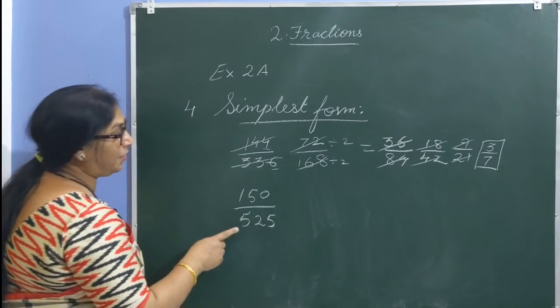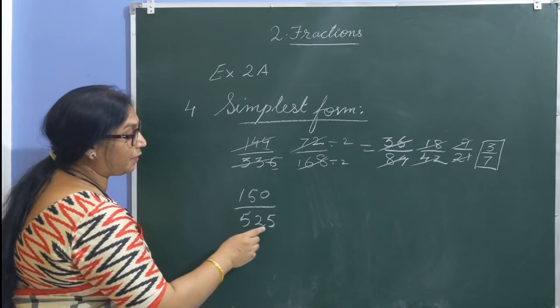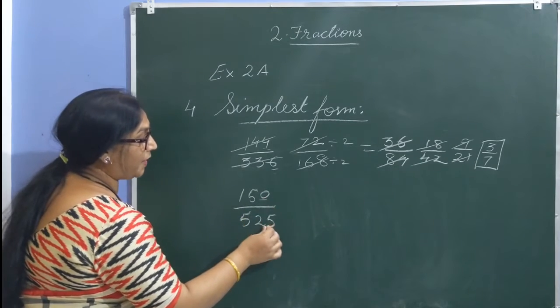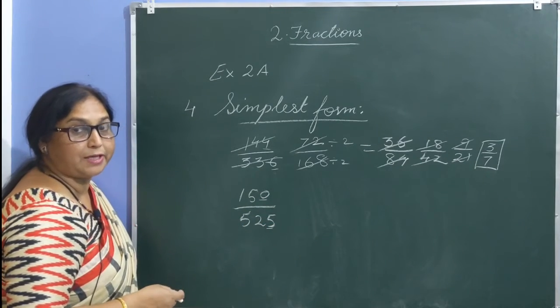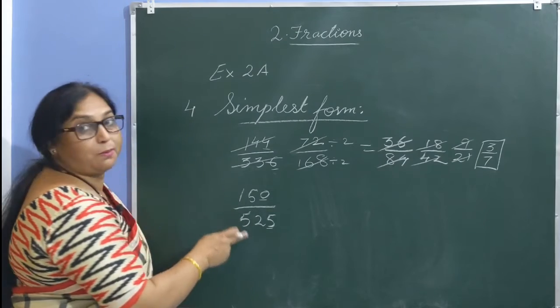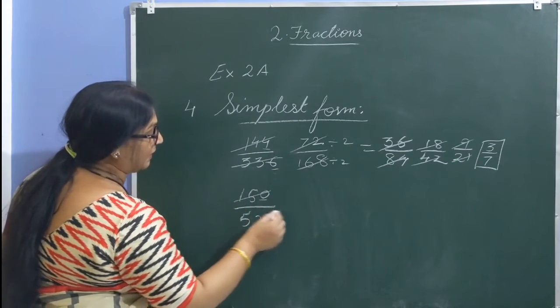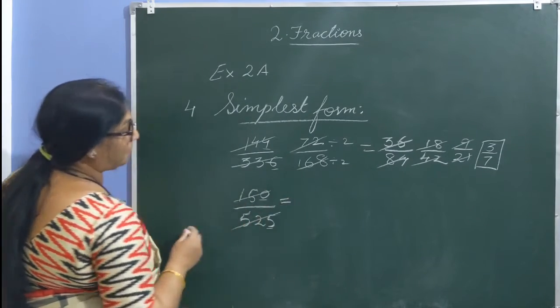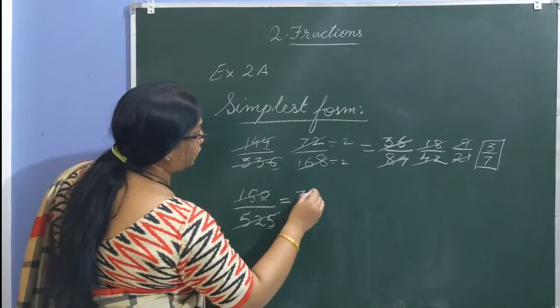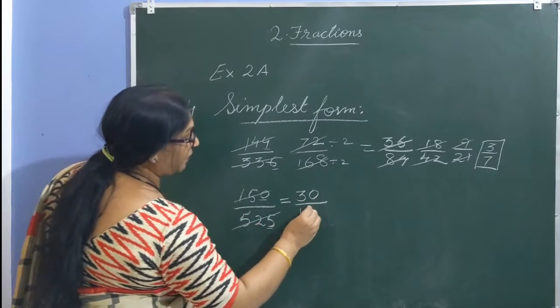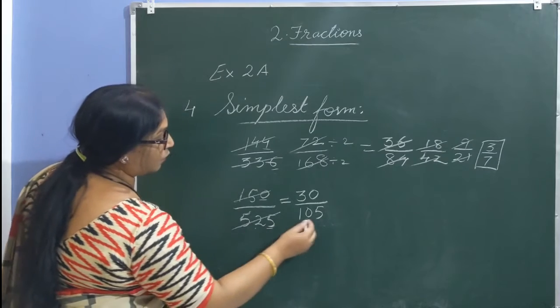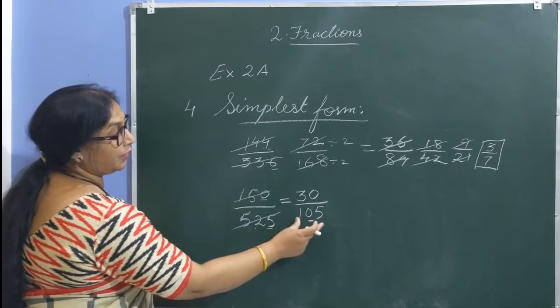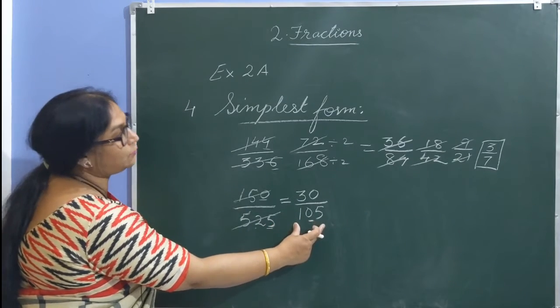Look at this example, 150 by 525, 0 and 5. If you use the divisibility test, both are divisible by 5. So let's divide by 5, cancel by 5. So when you simplify by 5, 5 times 3 is 15 and 0. Here 5 times 1 is 5, 0 and 5. Take care, 0 will be here. Sometimes in a hurry you write 15 and the whole answer is wrong.